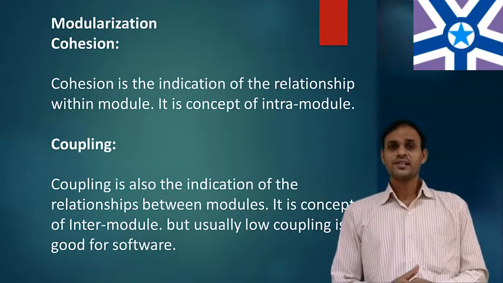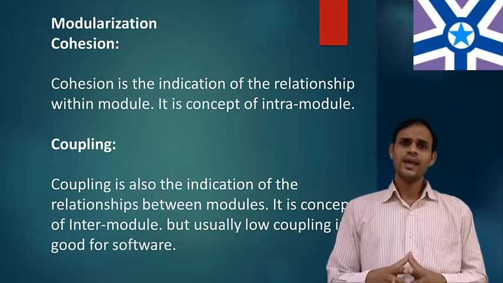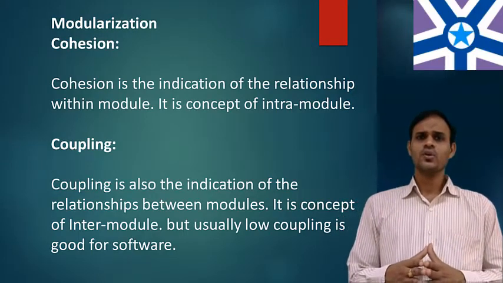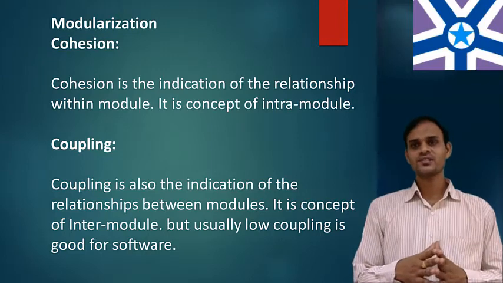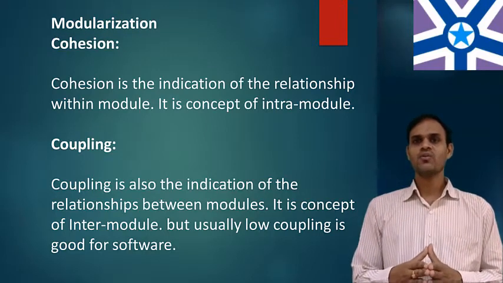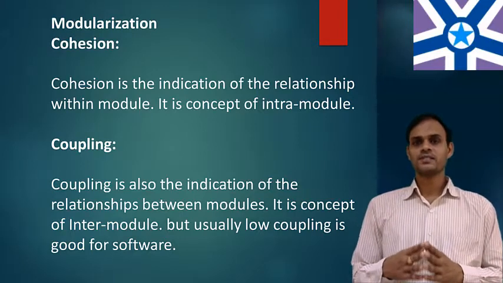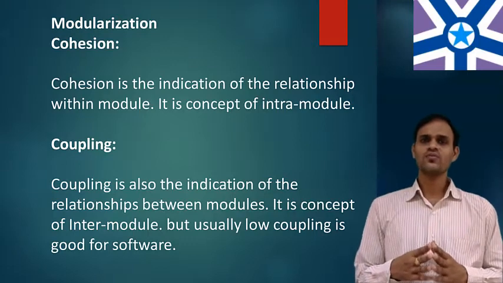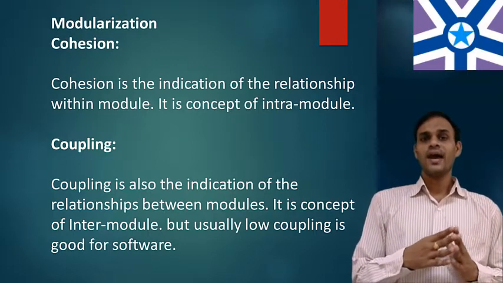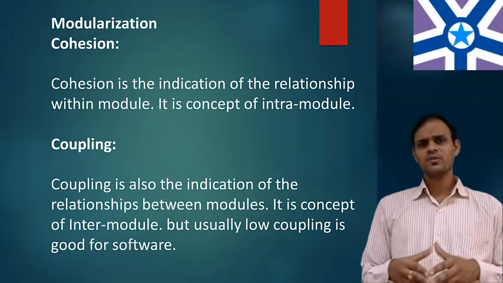Generally, modularization consists of how many types? Two types: cohesion and coupling. What is cohesion? Cohesion is the indication of the relationship within the module. It is a concept of intra-module. Cohesion has many types, but usually high cohesion is good for the software. What is high cohesion? We are discussing it one by one.